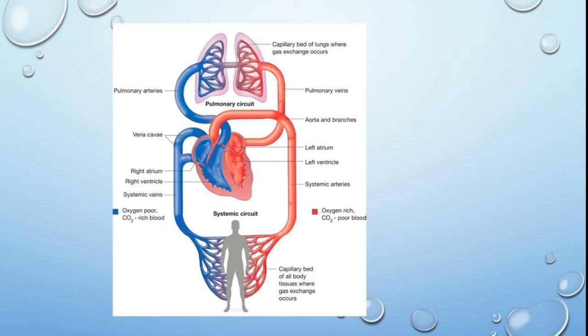After the oxygenation of blood, the pulmonary veins present in the lungs will bring blood back to the left auricle. The blood from the left auricle moves towards the left ventricle. Now from the left ventricle it is sent through the aorta and it branches towards the different parts of the body.